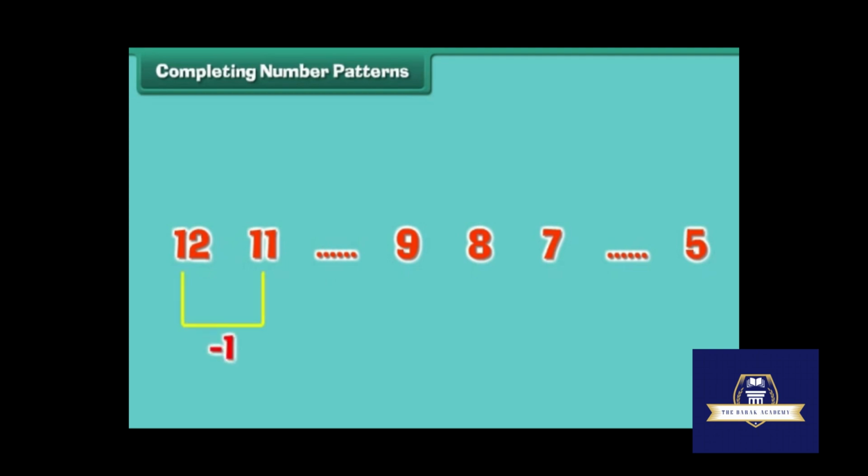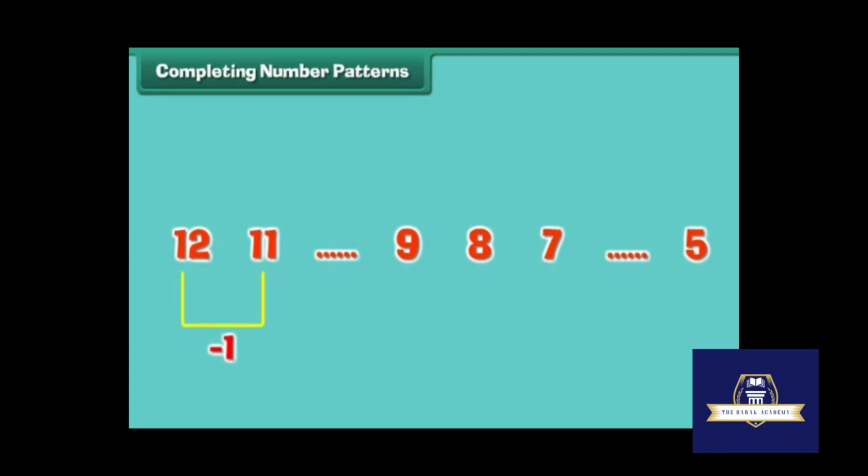Completing number patterns. Look at this number pattern. There are two numbers missing in the pattern. We can fill them if we understand how the pattern has been created. It is clear that in this pattern, numbers decrease by one at a time.